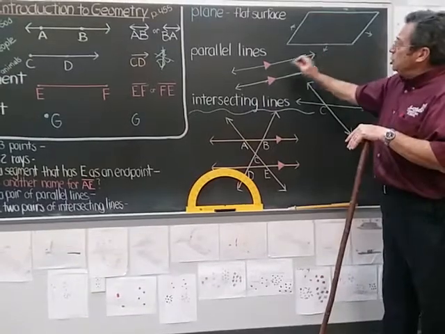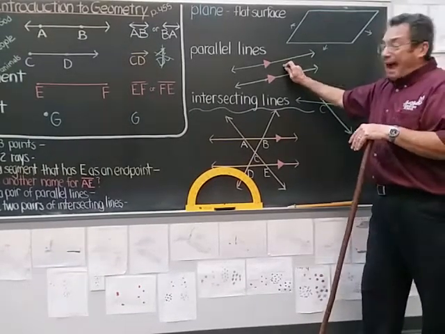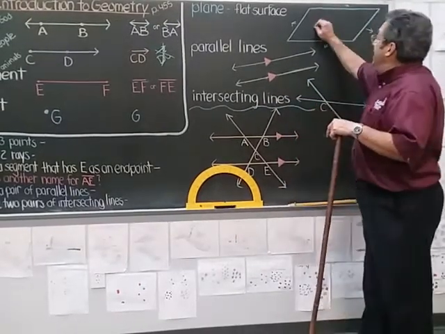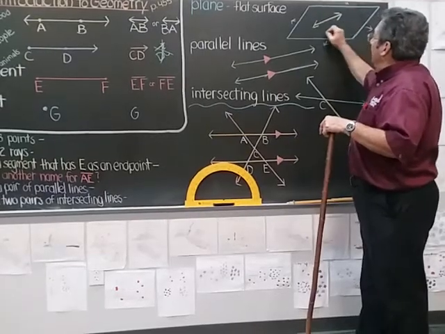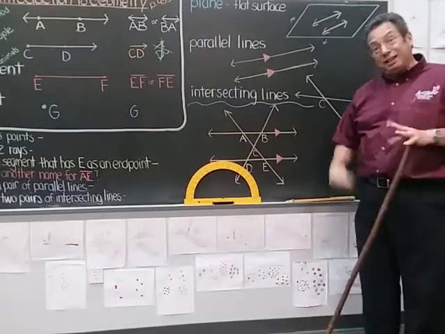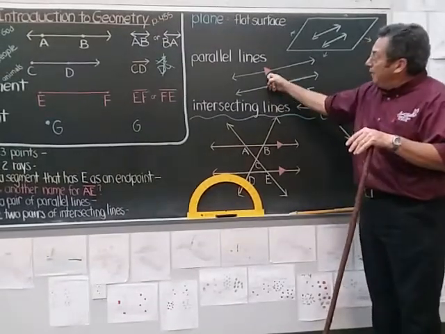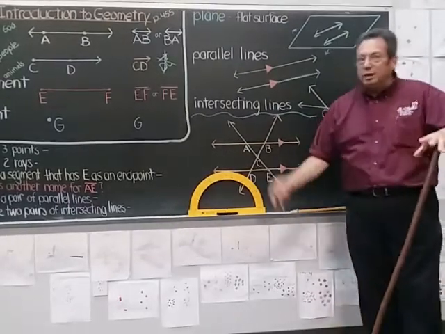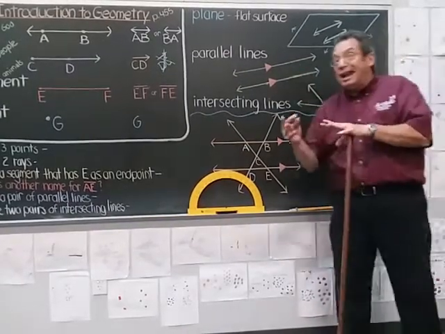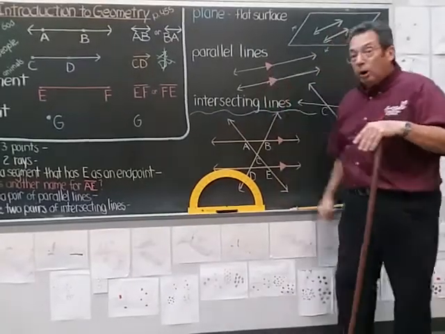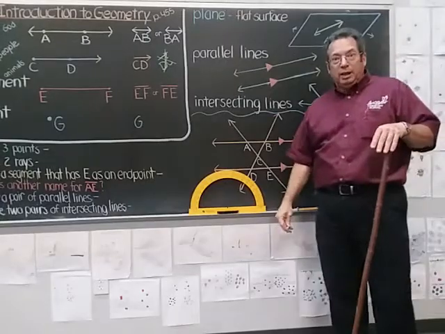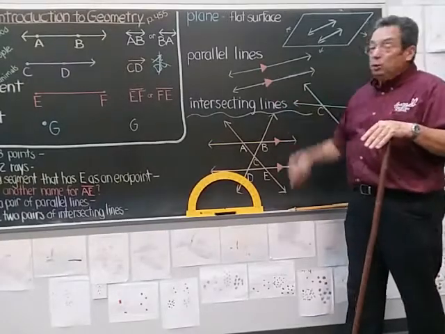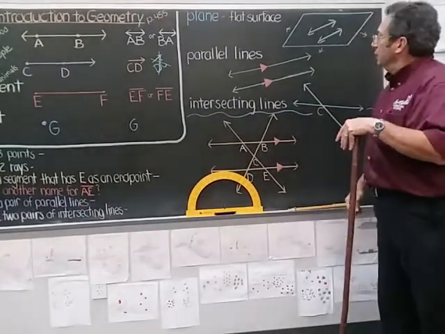Now, within the plane, you can draw lines that will either be parallel to each other or they will intersect each other. That's the only choices. If I draw two lines in the same plane, the rule is either they will never touch, and that's called parallel. And when they're parallel, we put these arrows in red, and we'll do that in our geometry work as you do practice. If you want to tell me two lines never meet, you put these arrows in red somewhere on the line. So I would look at this and say, the drawer is trying to tell us these lines are parallel by those two red marks. So make sure you use red when you do those.